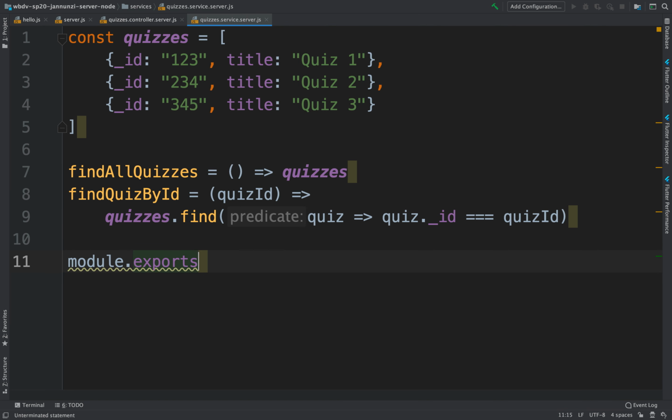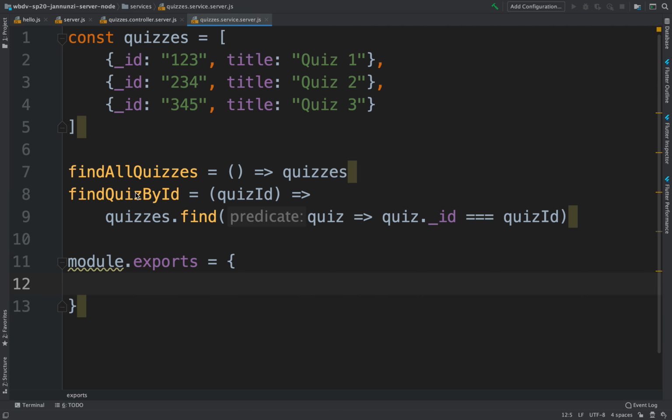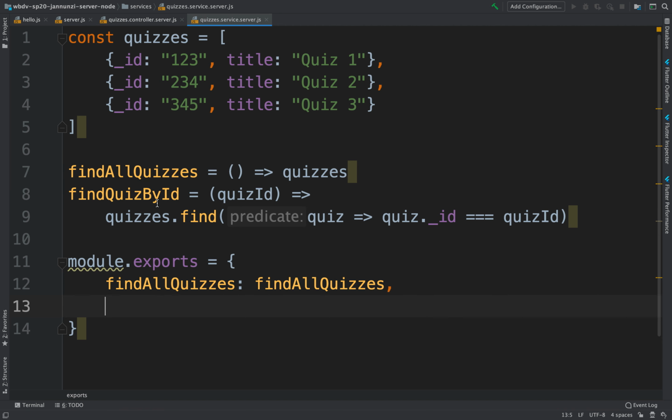Remember, whatever you assign to module.exports gets exported. It can be accessed by anybody who requires this file. So we're going to create a map which is going to map all these functions and tie them to a variable, so that somebody can access them.